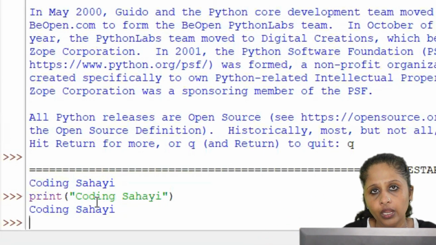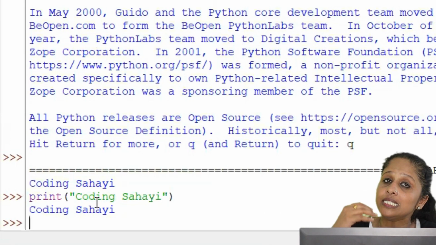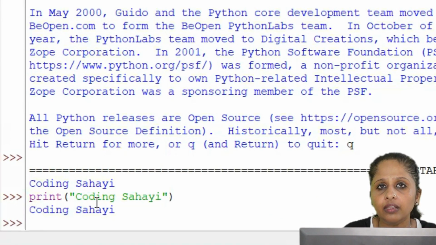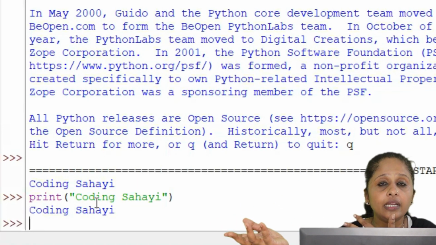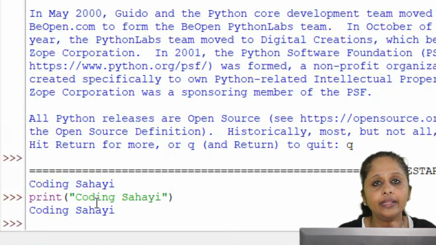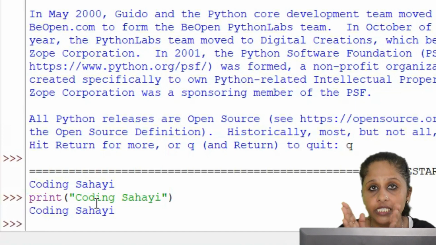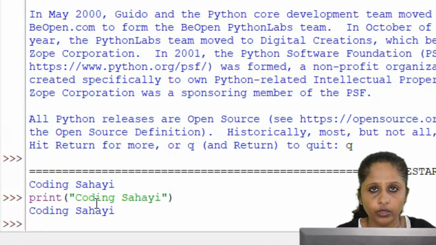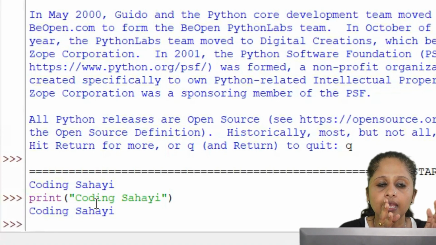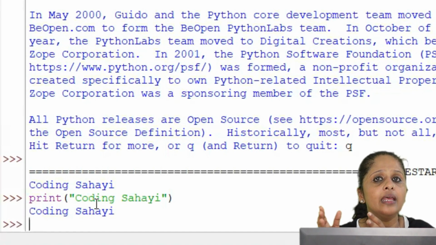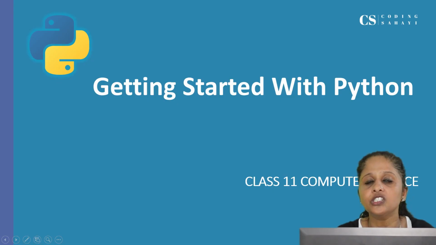But in script mode you can write a set of code, a lot of programs you can write there, and you can save it. But in interactive mode you cannot save the program. You cannot open it later for future use. But in script mode you can do that. So normally we write the programs in script mode, not in interactive mode. So there are two modes for writing a Python program, interactive mode and script mode. Interactive mode is also known as the Python shell.